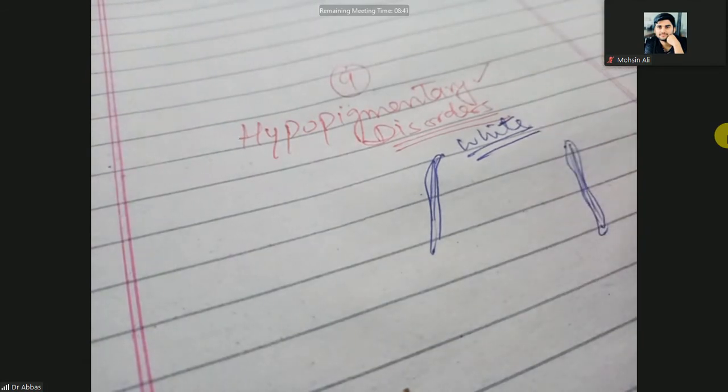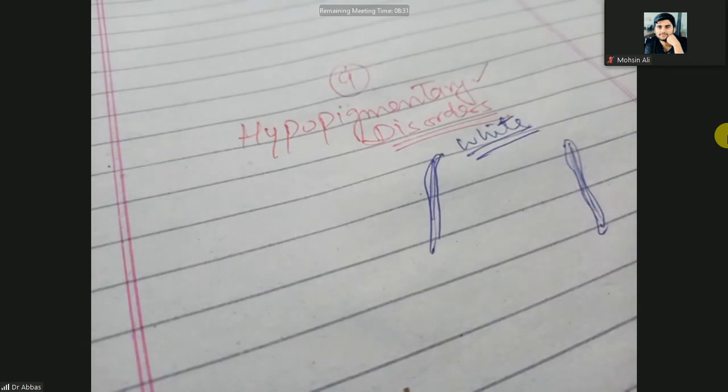If the whole skin is whitish or non-pigmented, that is called albinism.